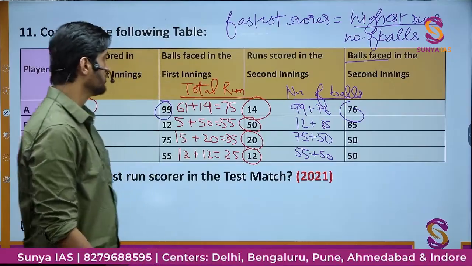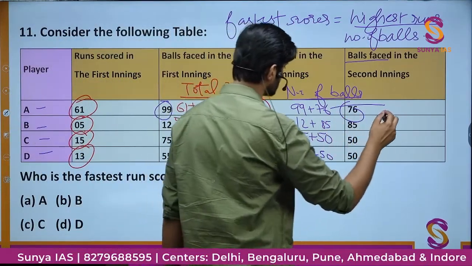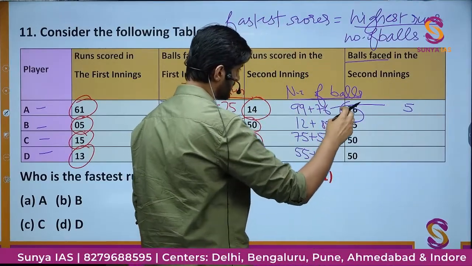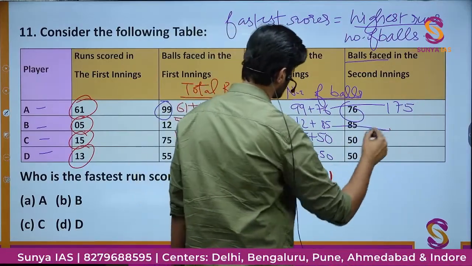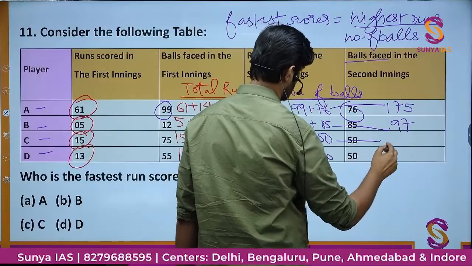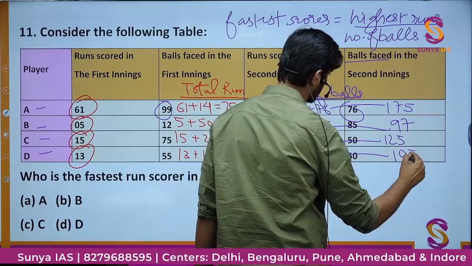If you add up all the number of balls, here you will have 175 balls. Here you will have 97 balls. 125, and here you will have 105 balls.